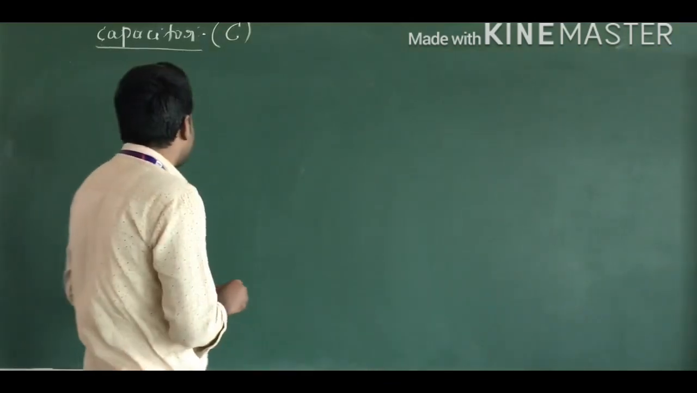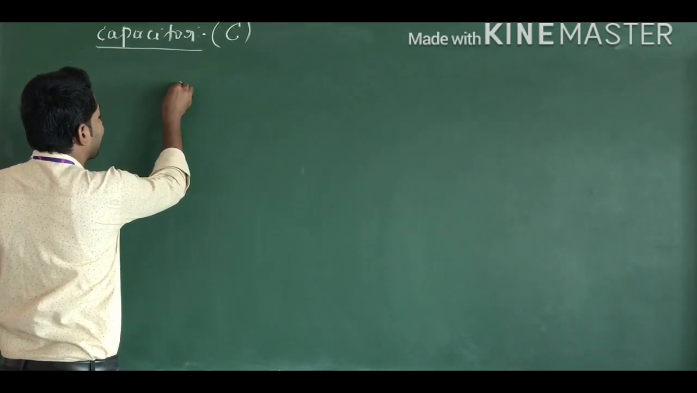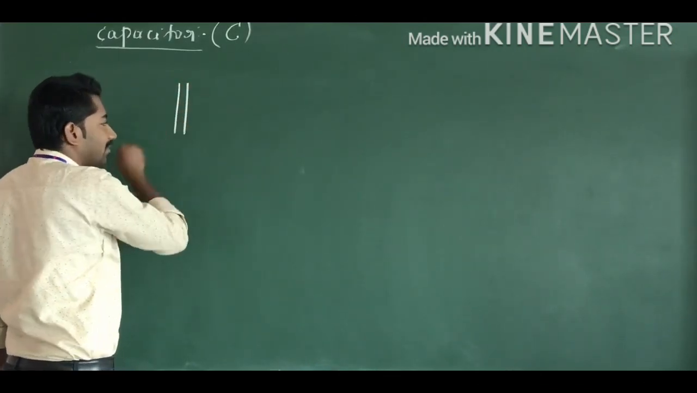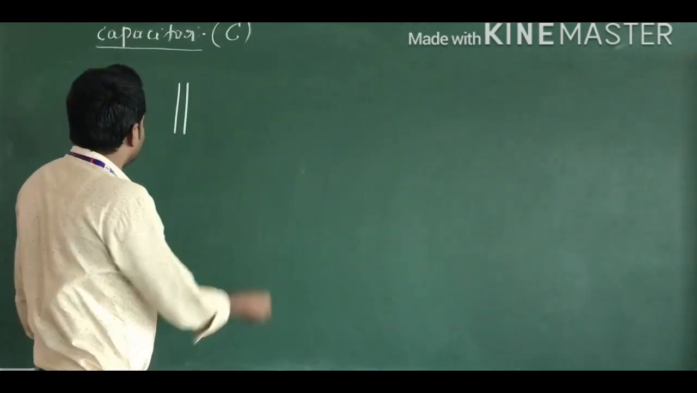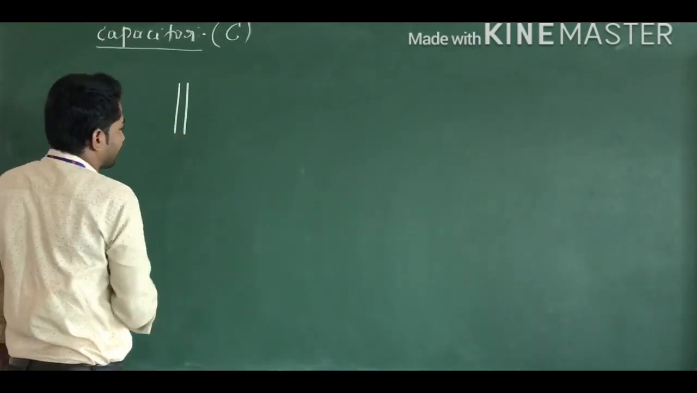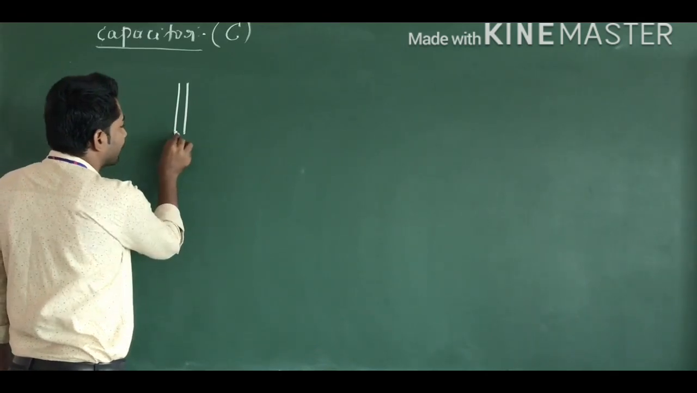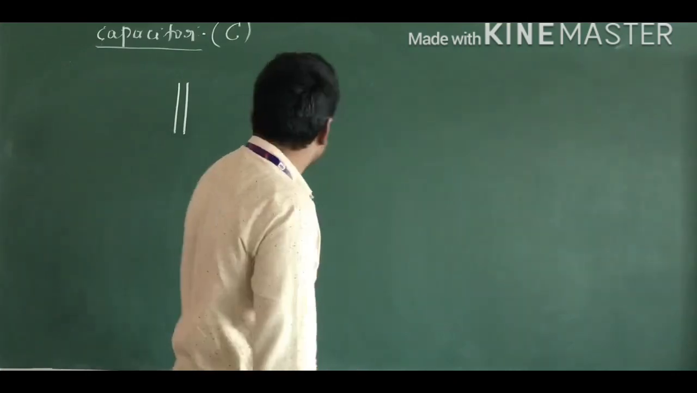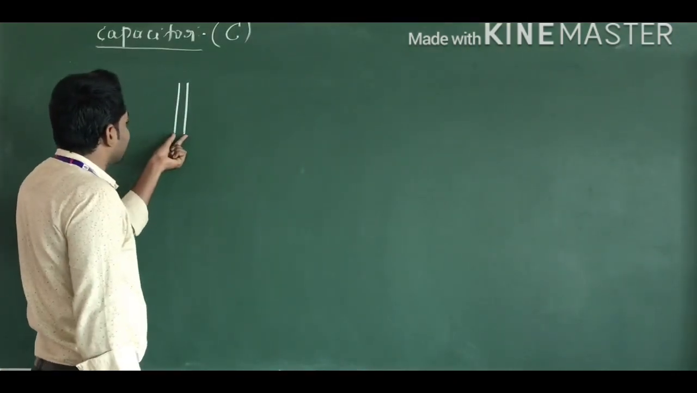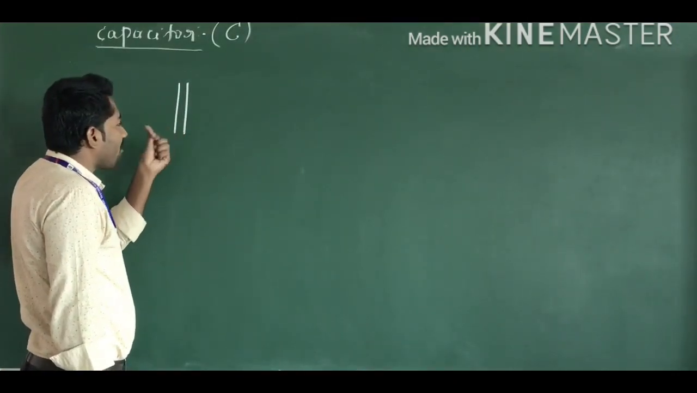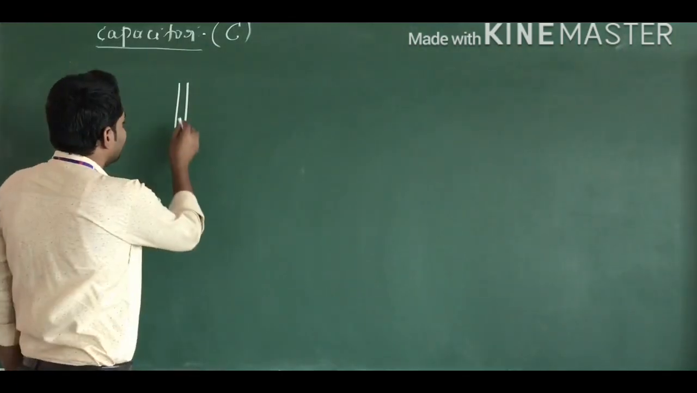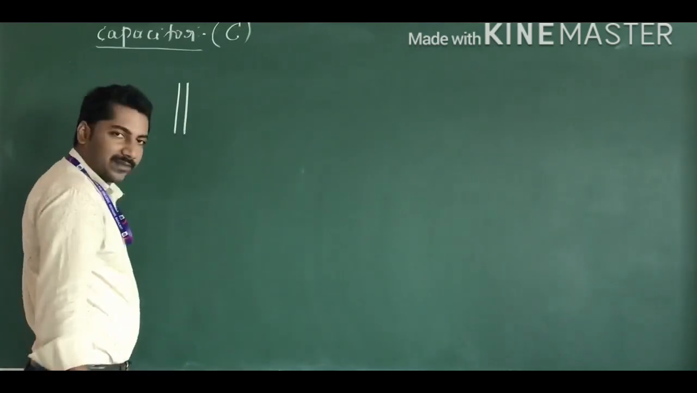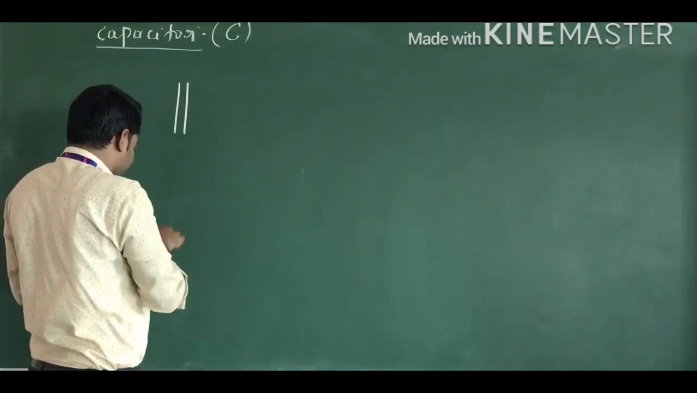Here, a capacitor consists of two metal plates. These metal plates are made up of conductors, and these conductors are separated by a small distance.